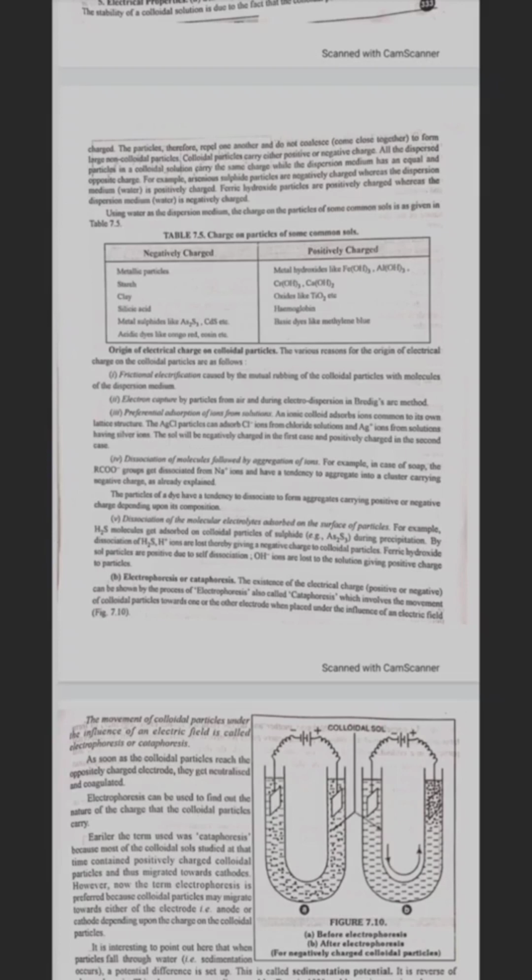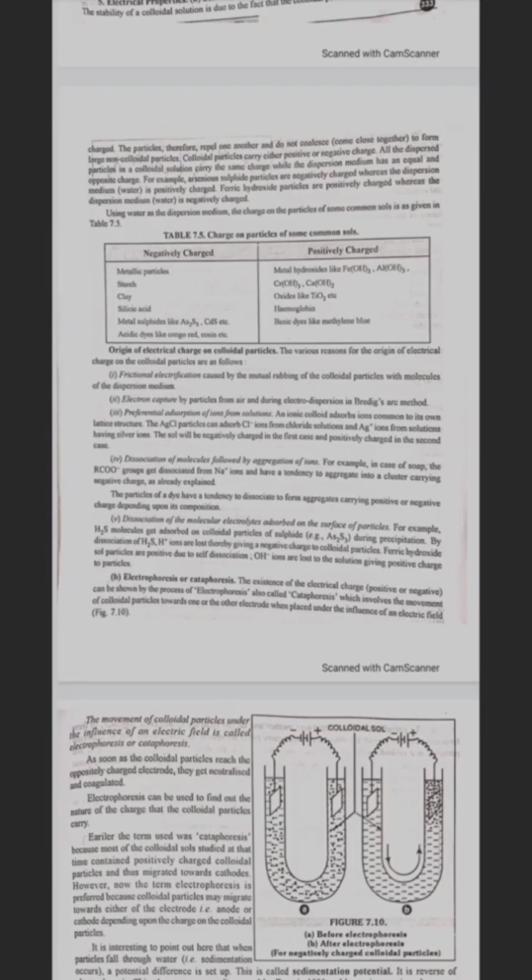An ionic colloid adsorbs ions common to its own lattice structure. The silver chloride particles can adsorb chloride ions from chloride solution and silver ions from a solution having silver ions. The sol will be negatively charged in the first case and positively charged in the second case.